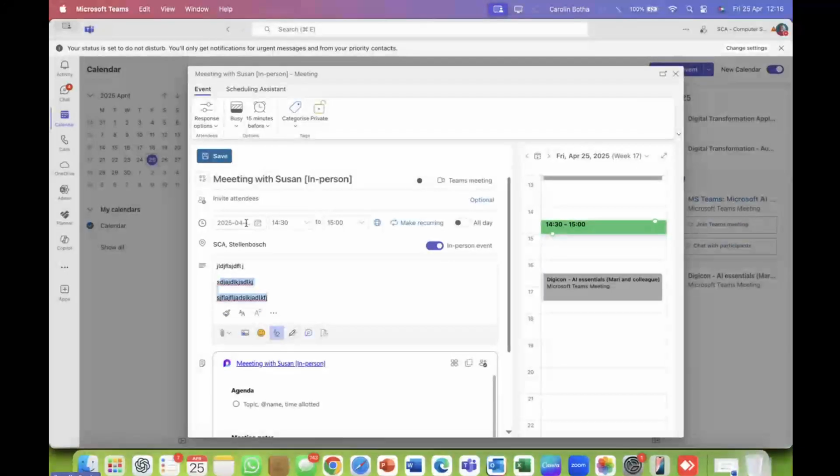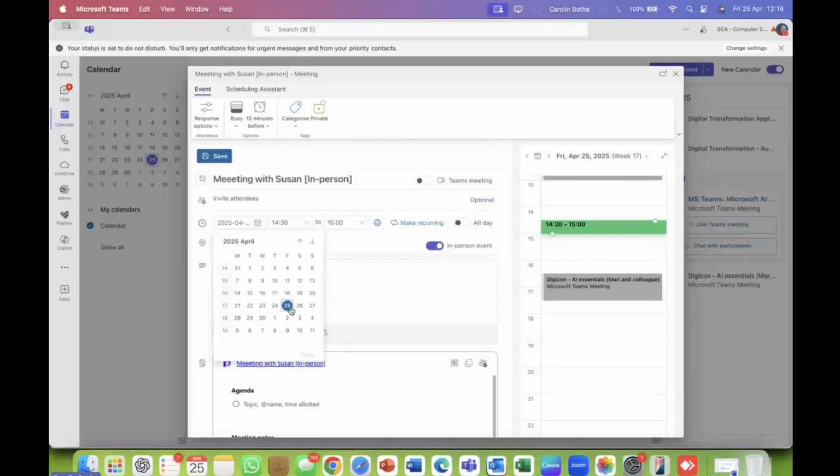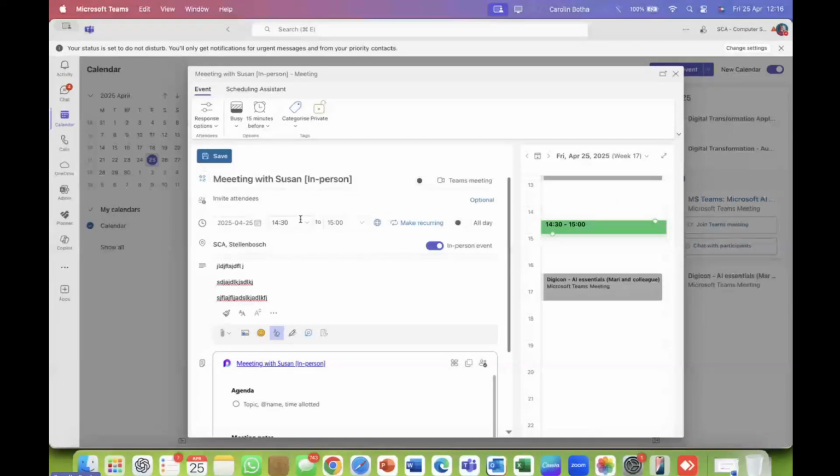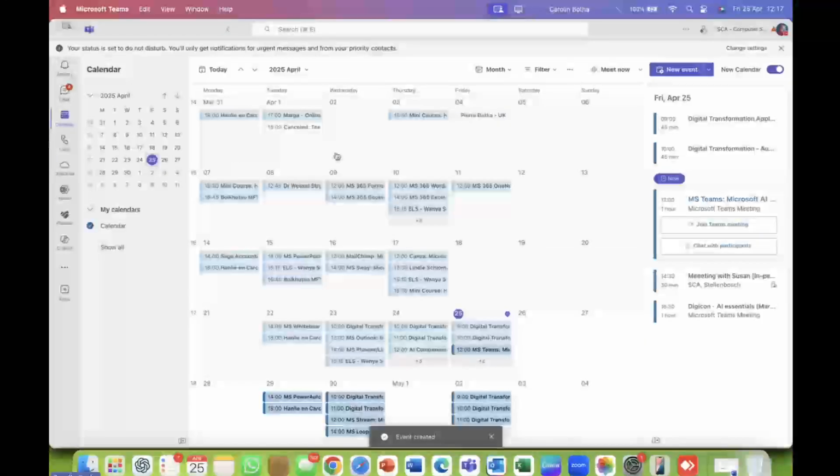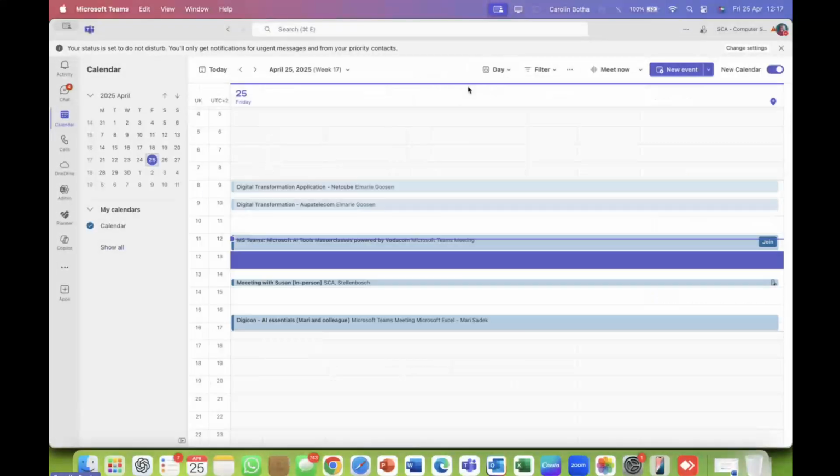Once you're happy with that, so I scheduled this for today at 14:30, then you can save. There's a couple of other options, but it's not important for now. This is quite straightforward to do, and you just click on save. This is typical calendar scheduling. So let's go back to today's view.